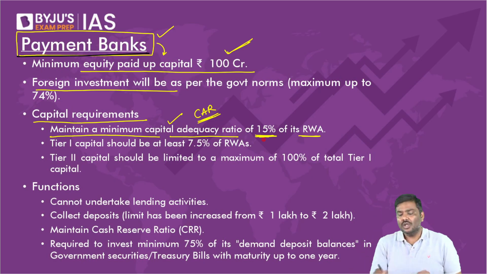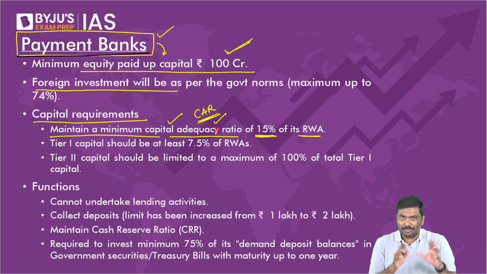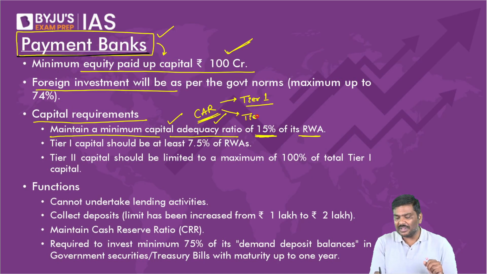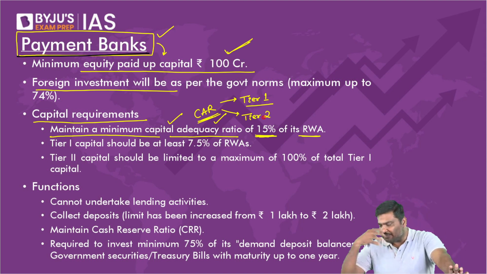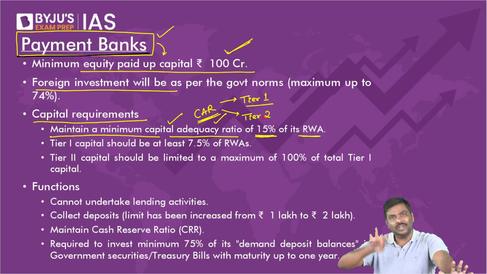Point number 2: out of the capital the bank has, don't you think tier 1 capital has more absorption capacity than tier 2 capital? Tier 1 capital can comfortably absorb losses compared to tier 2 capital.